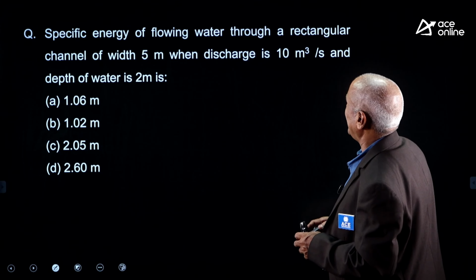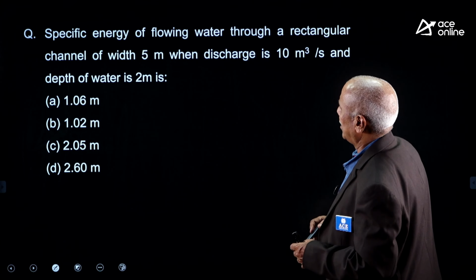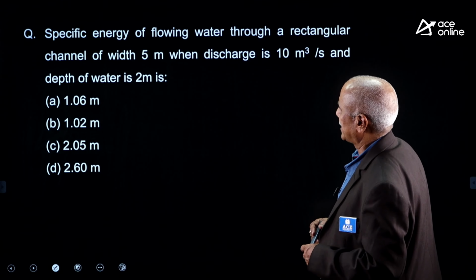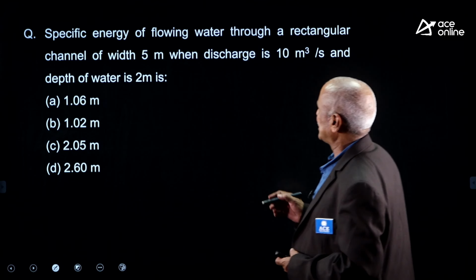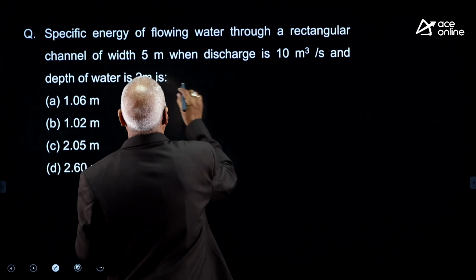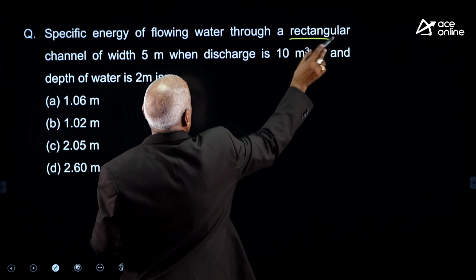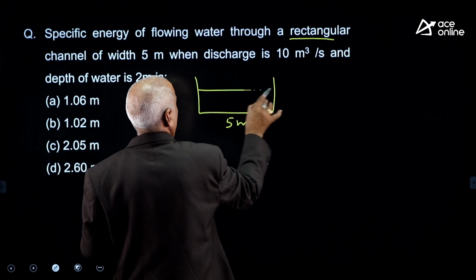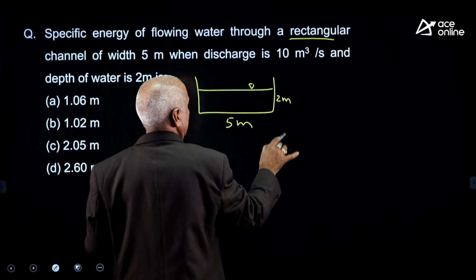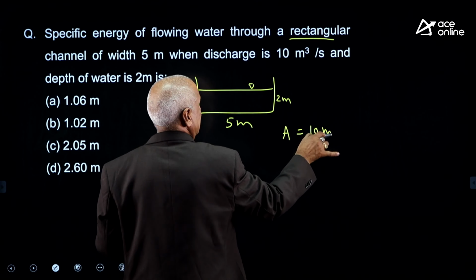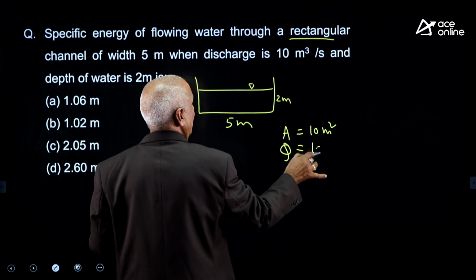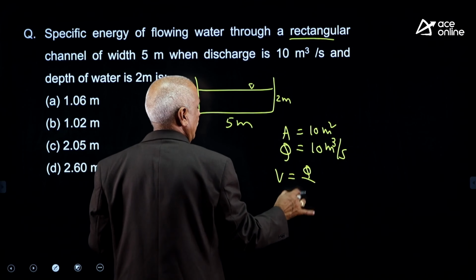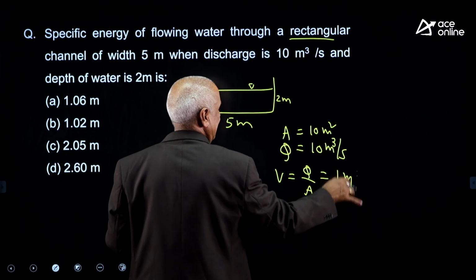Specific energy of the flowing water through a rectangular channel of width 5 meters, when the discharge is 10 cubic meters per second and the depth of the water is 2 meters, is dash. Width of the rectangular channel is 5 meters, depth is 2 meters. Area will be 10 meters square. Discharge will be 10 meter cube per second. Velocity will be Q by A, that is 1 meter per second.